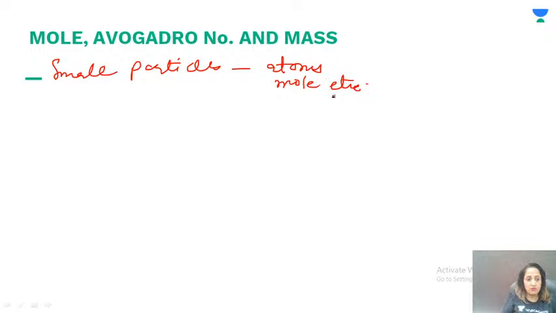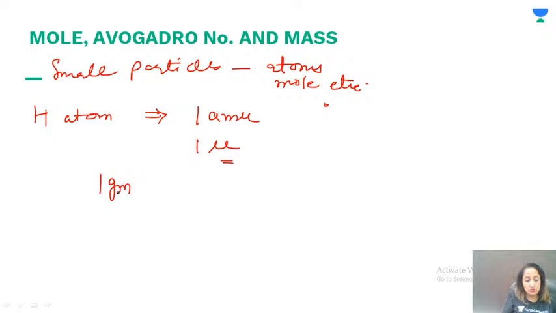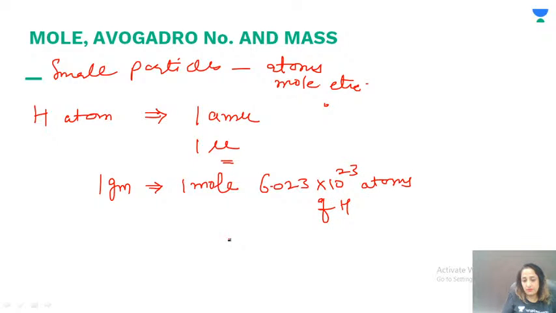For example, take a hydrogen atom. We know it weighs 1 AMU or 1 u. Now let's convert it to gram units, say 1 gram of hydrogen. You have to remember that 1 gram of hydrogen is always equal to 1 mole of hydrogen, which means 6.023 into 10 raised to the power 23 atoms of hydrogen.